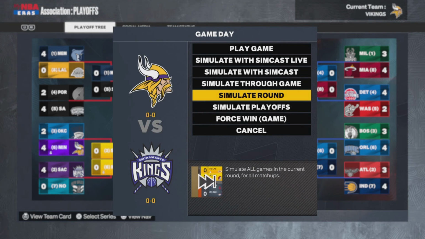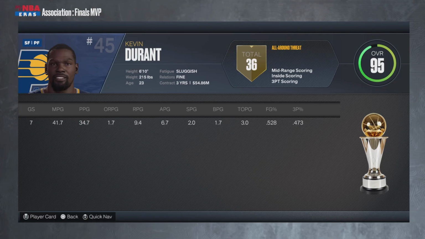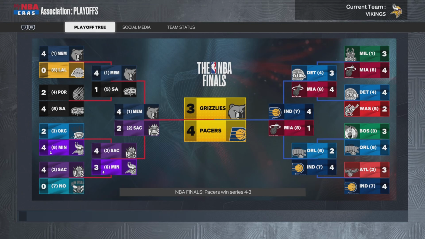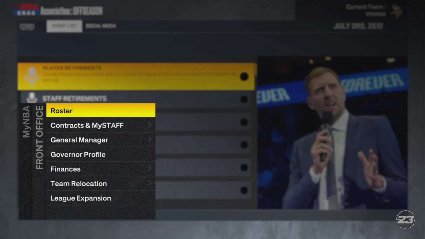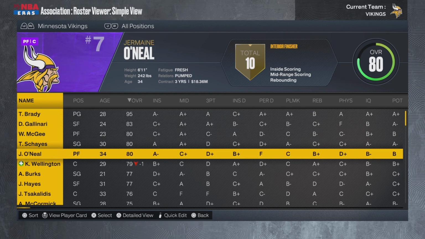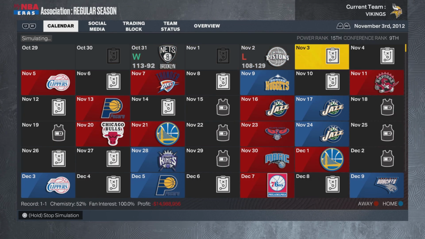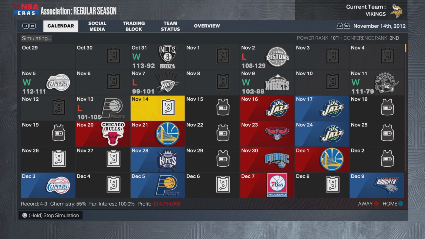But Tom Brady hasn't really done anything in playoffs whatsoever. He loses in 7 against the Kings. Kevin Durant and the Pacers win an NBA championship, and we're another season down with no success for Tom. Tom Brady has not signed an extension, by the way, so he could very well leave after the season, which I kind of hope so, because all he has is Danilo Gallinari and an old man Jermaine O'Neal. Oh well, here we go. Another season, probably another season where he doesn't do anything. I guess we'll just have to wait and find out.